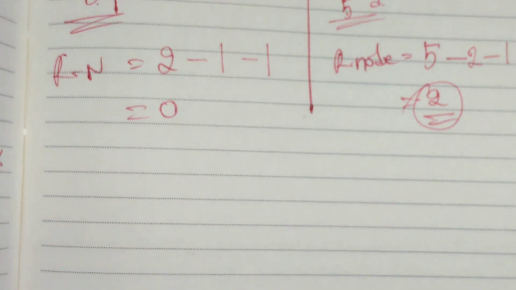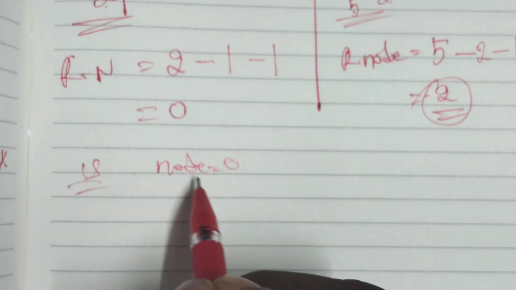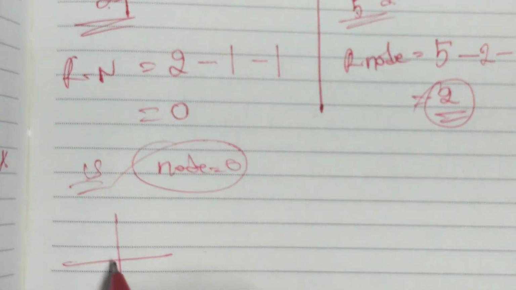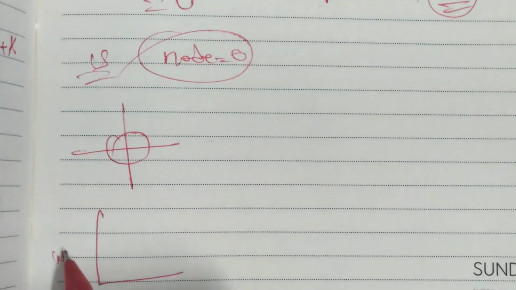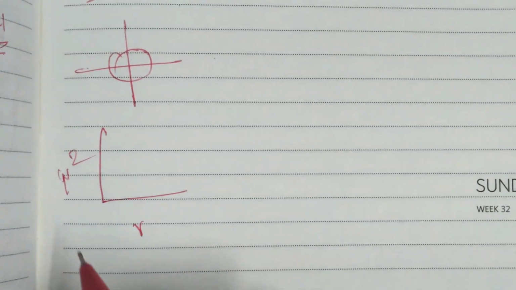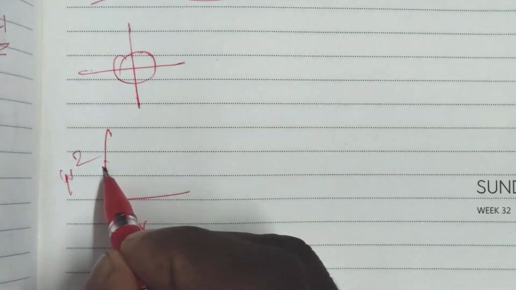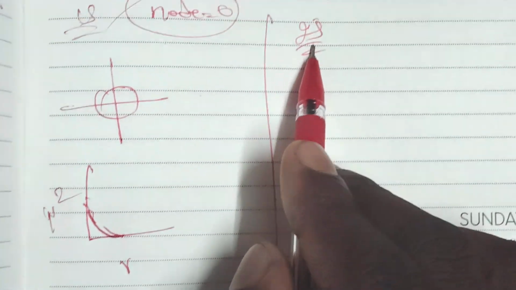Suppose a graph is given for 1s, where the node is equal to 0. Node equal to 0 means the diagram appears like that, with psi squared on the y-axis and r on the x-axis. And for another orbital, 2s, we know that 2s has one node.